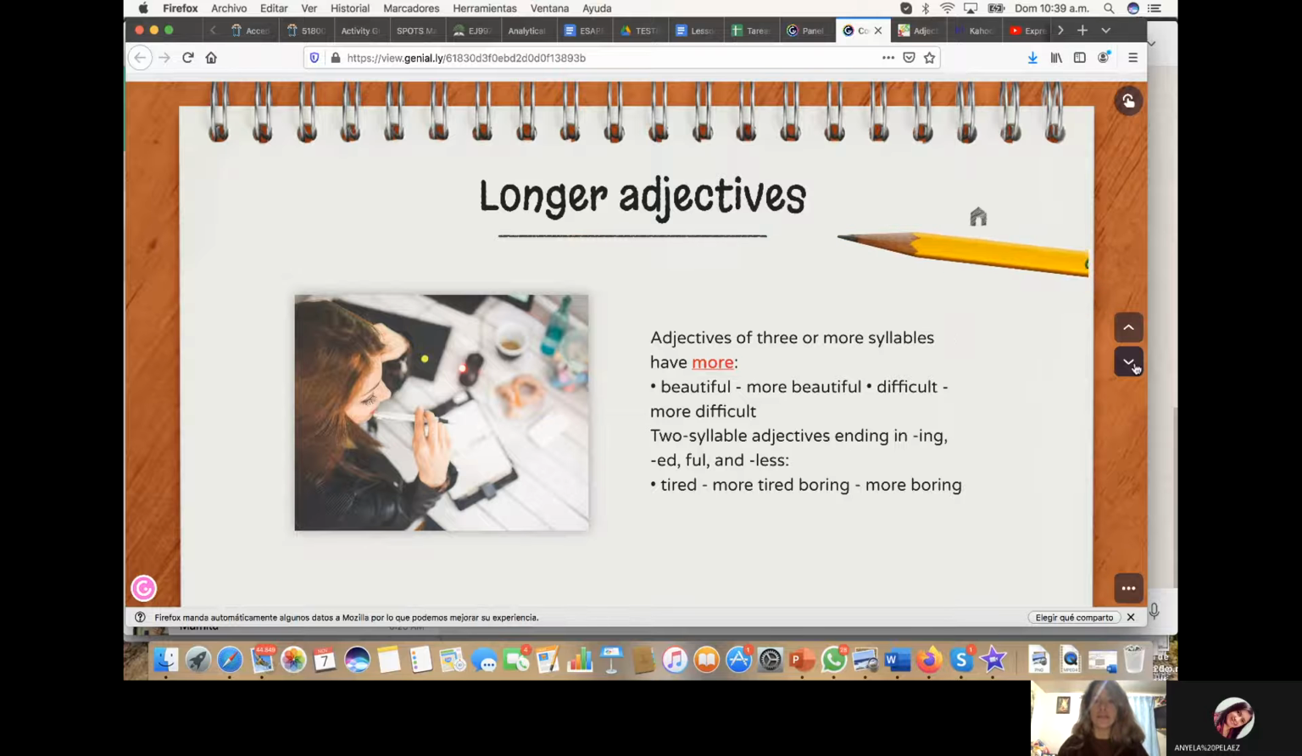Longer adjectives. When we have longer adjectives, we are going to add more. For example, beautiful, more beautiful. Difficult, more difficult. Two-syllable adjectives ending in ing, ed, ful, and less, we are going to add more at the beginning. For example, tired will be more tired. Boring will be more boring.